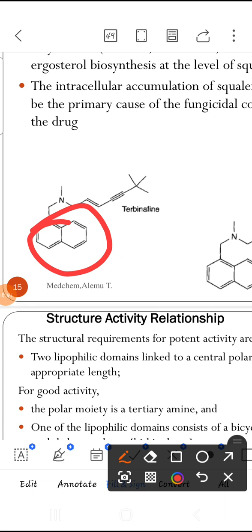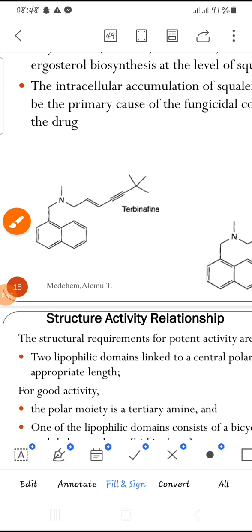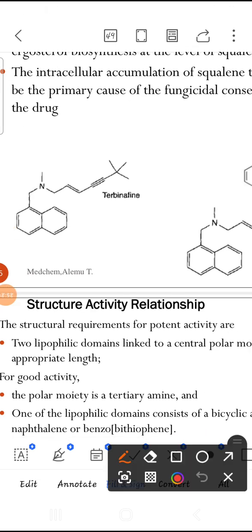This is the naphthalene group. The ending INE indicates the tertiary amine groups.